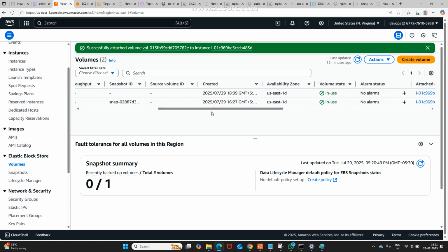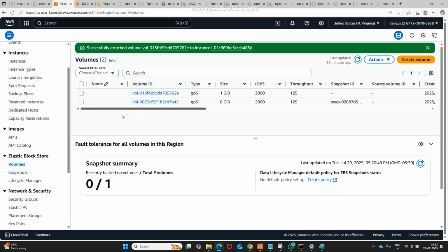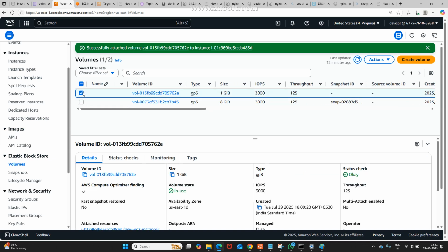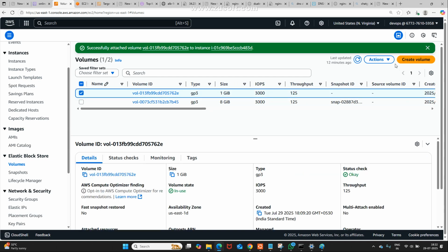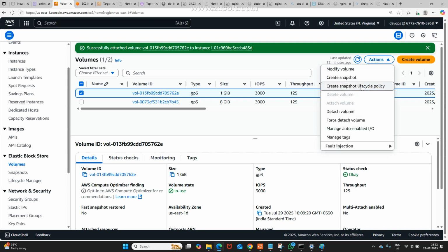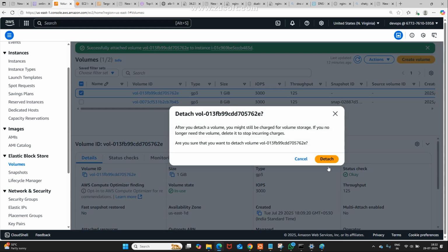See, how can you know whether it is really attached or not? In use, the volume is showing in use. There, select the 1 GB volume, go to actions, see, I am going to detach. Don't go for force detach. If it is not detaching properly, then only go for force detach. Now click on detach.